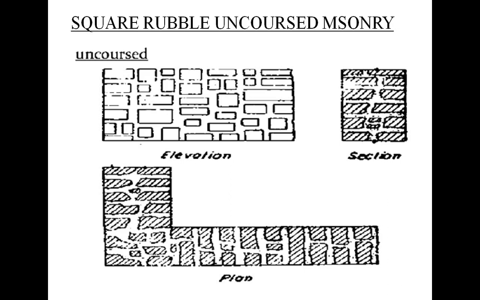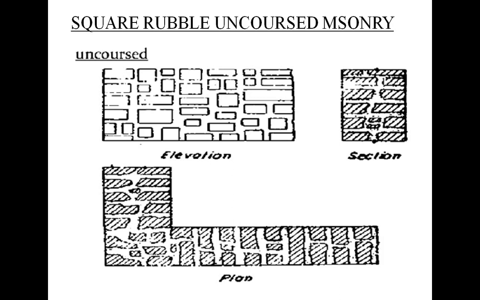Uncoursed square rubble masonry is sometimes also known as square snecked rubble masonry. The stones with straight edges and sides are available in different sizes or heights. They are arranged on the face in several irregular patterns.